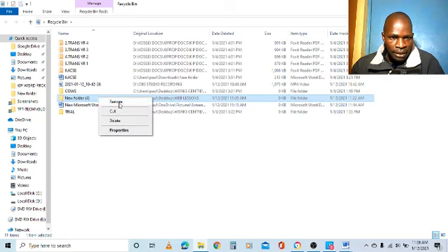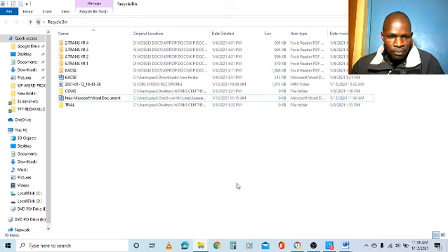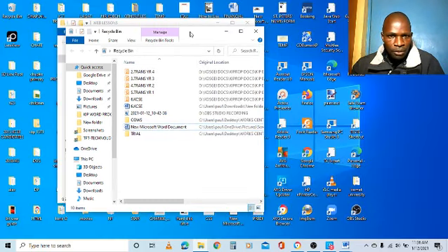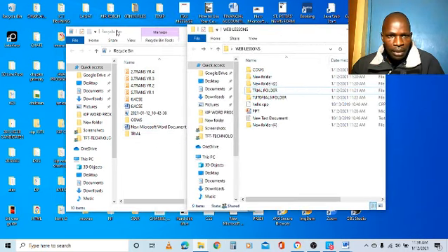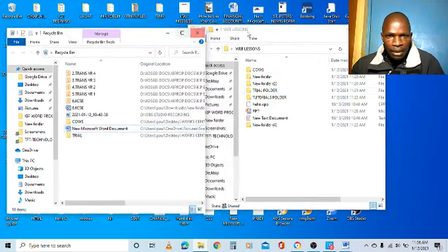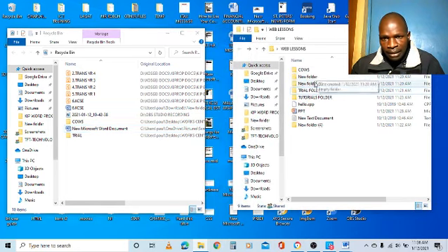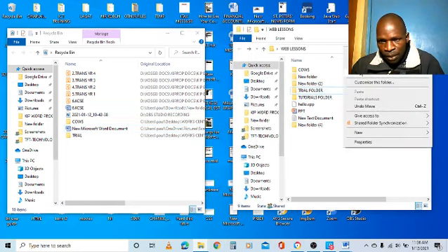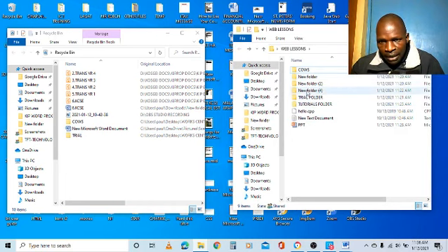So one of these options is restore, cut, delete, and properties. So if I want to delete permanently, I'll click delete. So because I want to restore the folder, I will click restore. And this folder is going back where it came from. It's going back where it came from. You can see here, if we refresh, we can see the new folder has come back after restoring.